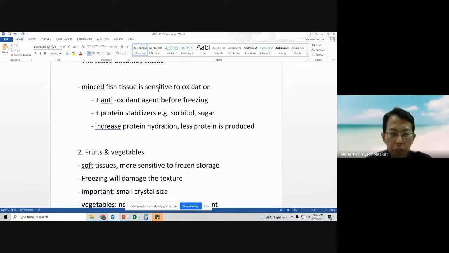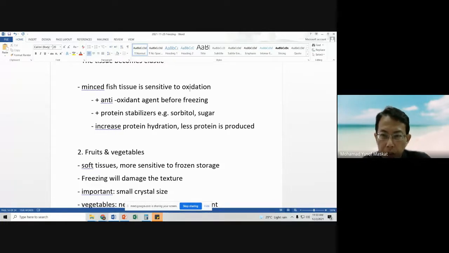But before that, usually they will be stored first until they are needed. Minced fish is more sensitive to oxidation, basically because it has been comminuted, meaning that it has been blended and chopped into smaller particles.